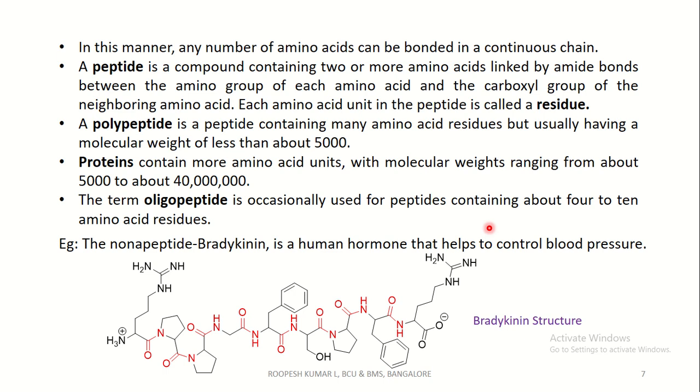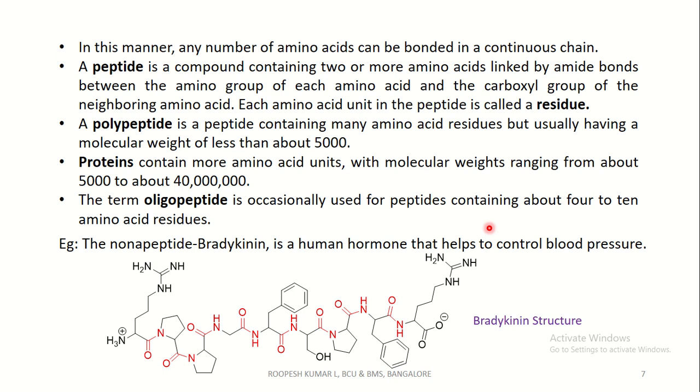Let's see the difference between a polypeptide, proteins and an oligopeptide. A polypeptide is a peptide containing many amino acid residues, usually having a molecular weight of less than about 5000. Whereas proteins contain more amino acid units with molecular weights ranging from about 5000 to about 4 crores.